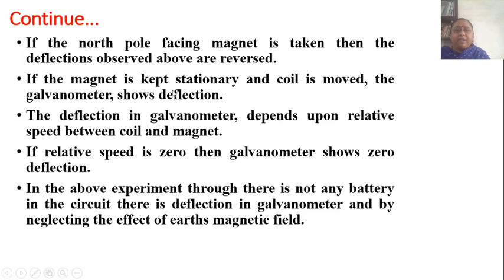If the magnet is kept stationary and the coil is moved, the galvanometer shows deflection. The deflection in the galvanometer depends upon the relative speed between coil and magnet. If relative speed is 0, then galvanometer shows 0 deflection. In the above experiment, though there is not any battery in the circuit, there is deflection in the galvanometer, neglecting the effect of Earth's magnetic field.